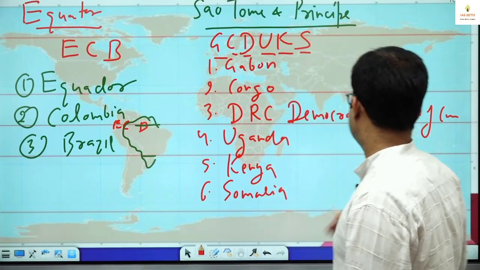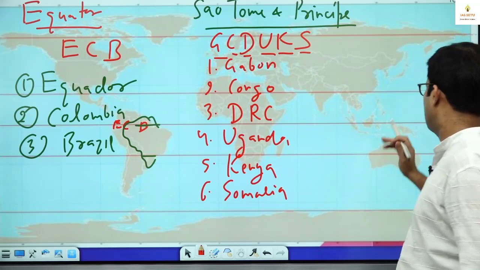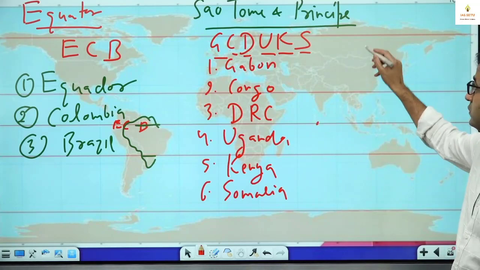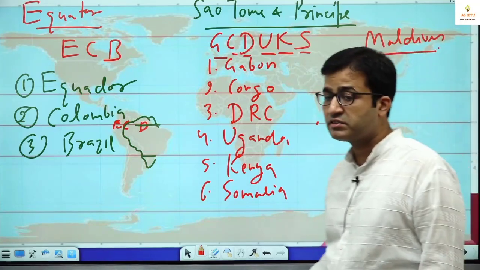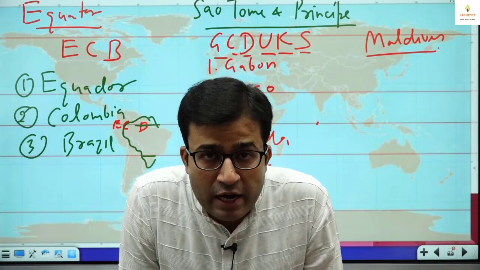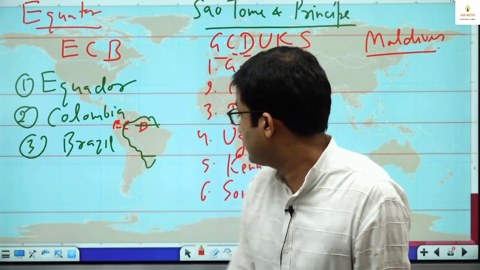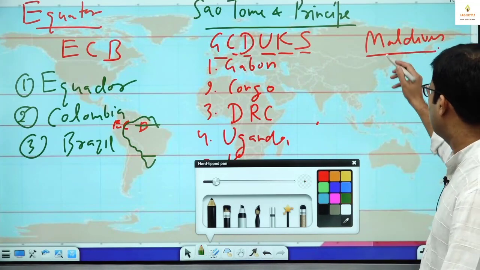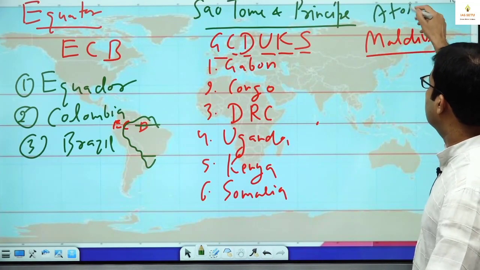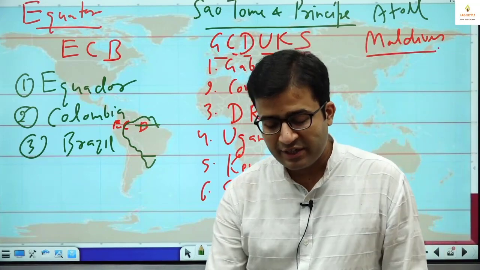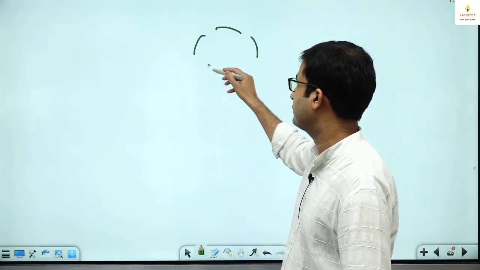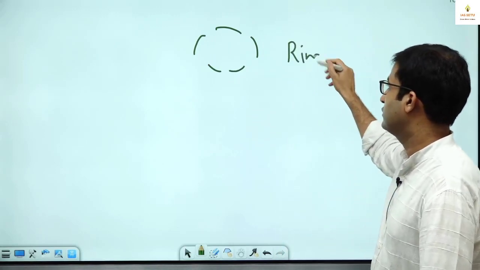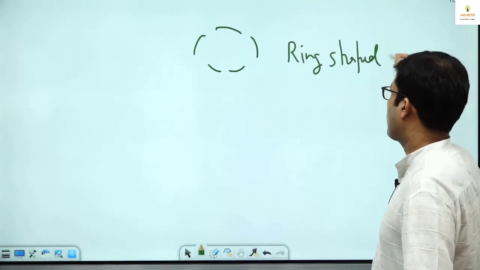After that comes Indian Ocean. Here this is Maldives. But very important information here is, in Maldives, equator doesn't pass through land. In Maldives, equator passes through one atoll. When we will study coral reef, fringing reef, atoll, I will tell you; just write a simple definition of atoll: ring-shaped coral reef.